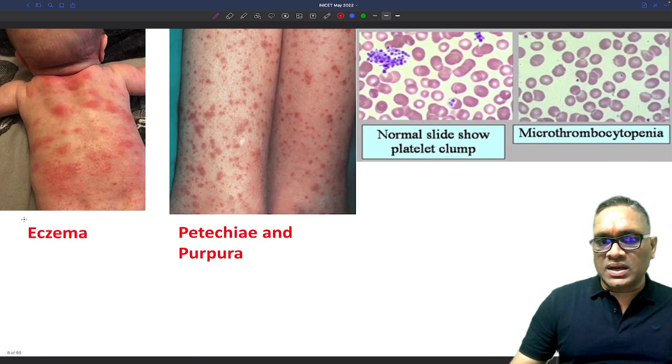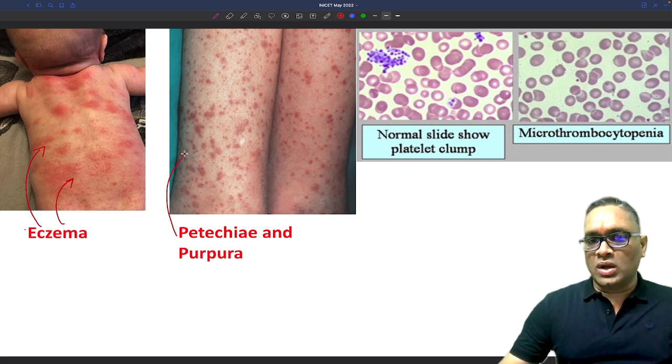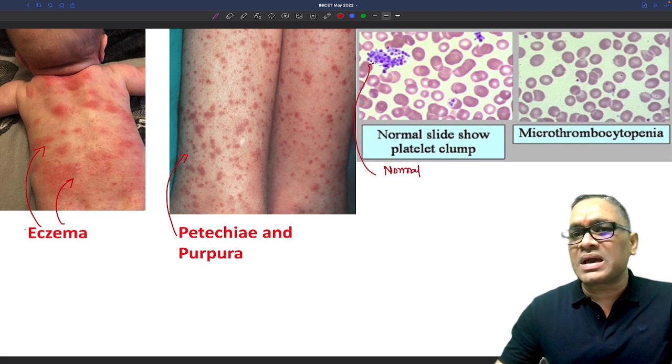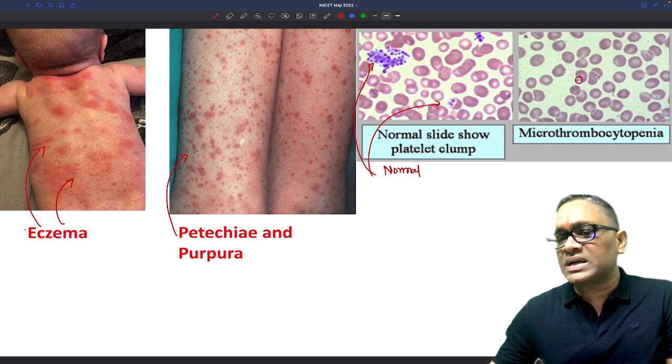Now you can see on clinical examination, they are having eczema, right? You can see eczematous lesions are present on the back of this kid, and on general examination you may notice petechiae and purpura. In the platelet slide, this is the normal slide. Normal platelets will be bigger and very dark in color like this, but here you can see only a few platelets are there, and these platelets are also very small.